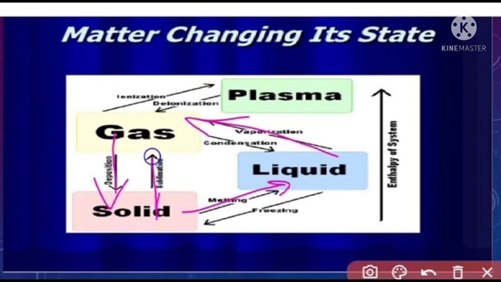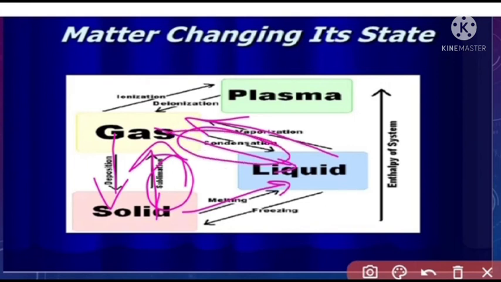Then solid converted into gas is called the sublimation process. Then gas converted into liquid is called condensation, due to cooling. Liquid converted into solid is called freezing.